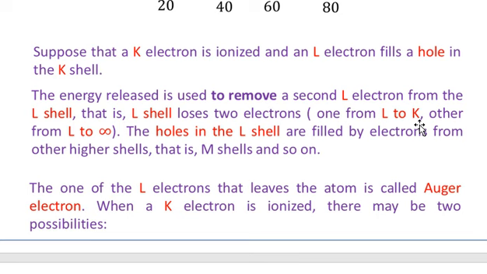The other is lost because, when the electron jumps from L to the K shell, the difference of binding energy appears as a quantum of light, and that quantum of light is absorbed by another L electron, and that L electron is removed from the atom. So I have written that L goes to infinity. It means that there are two electrons in the L shell which we have removed.